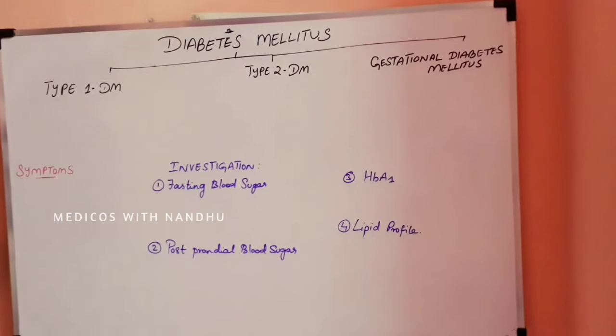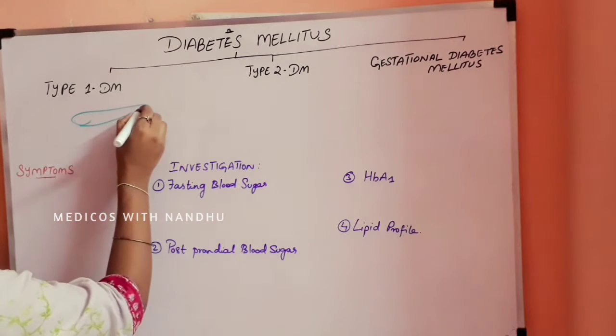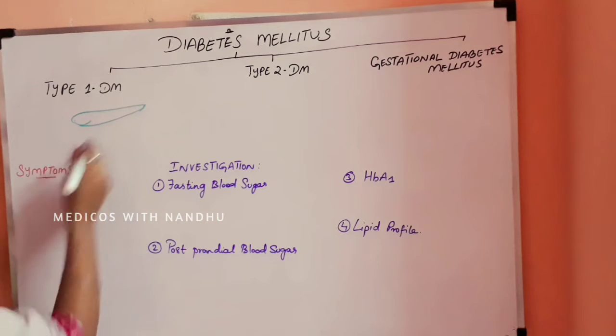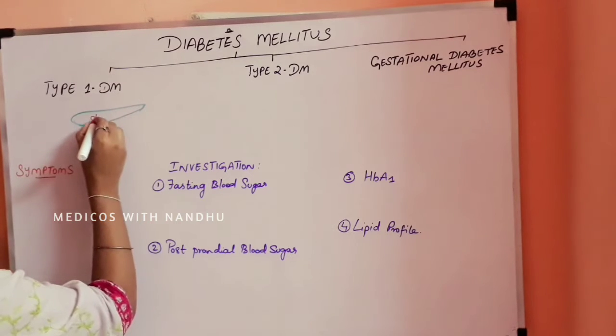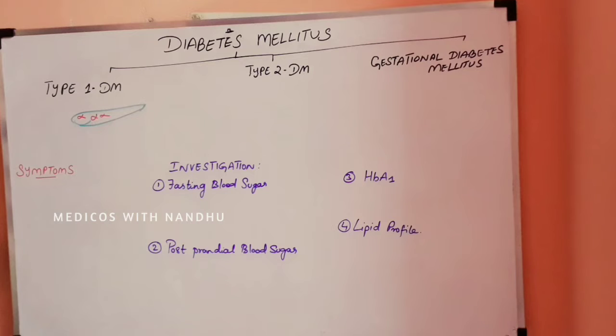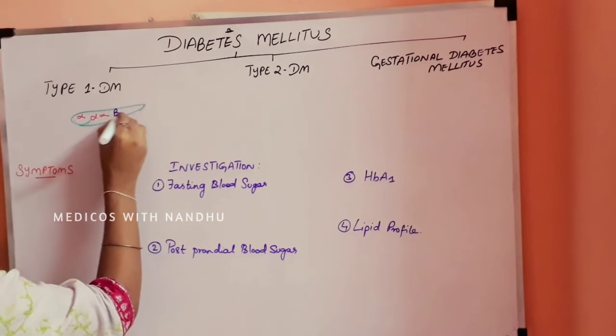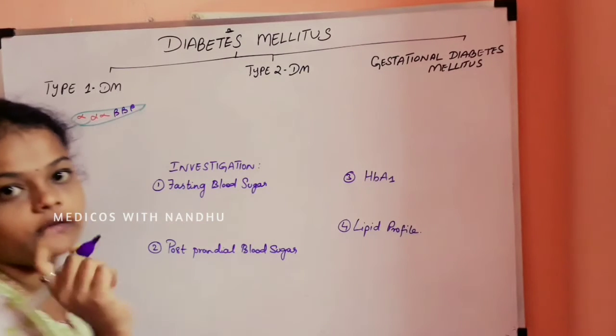If this is a pancreas, it produces alpha cells and beta cells. Beta cells produce insulin, right?